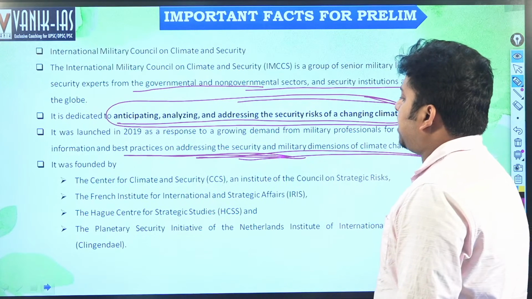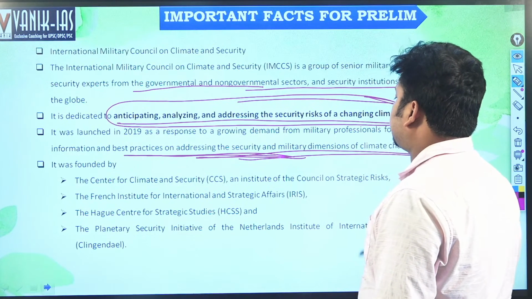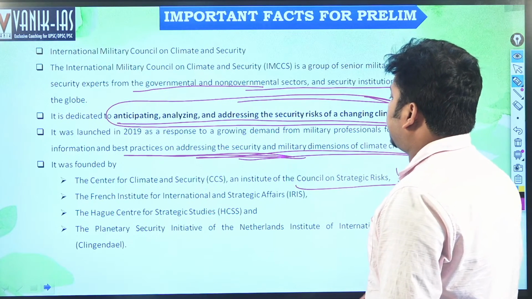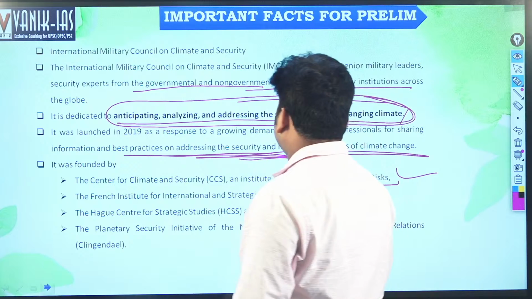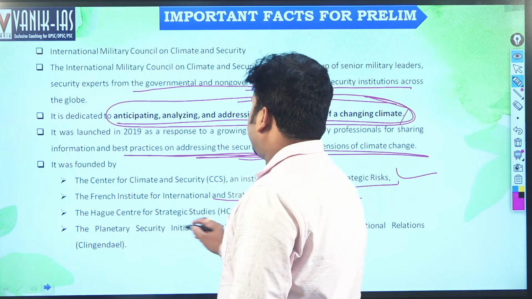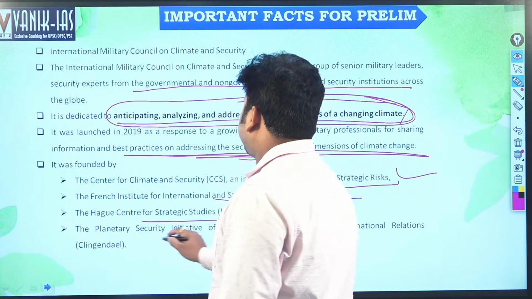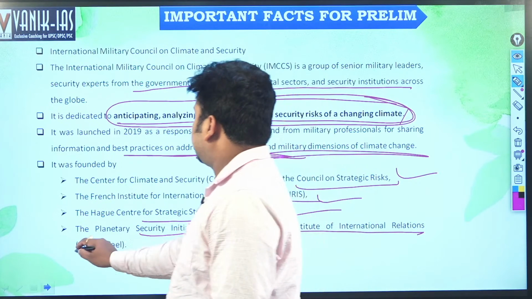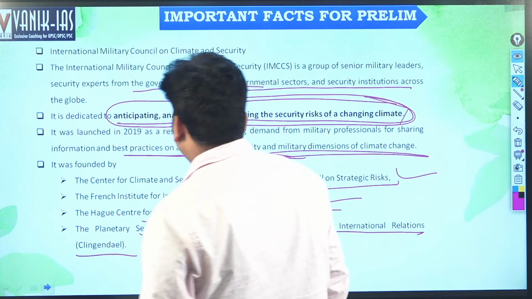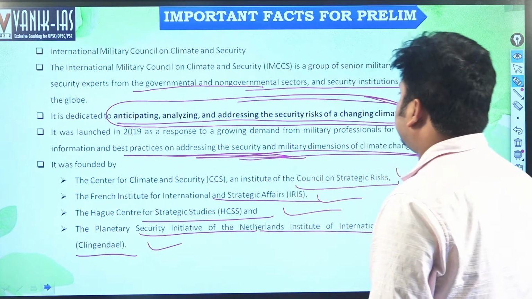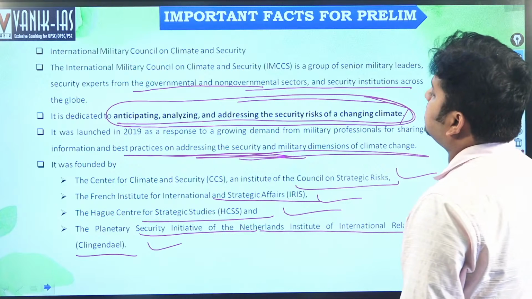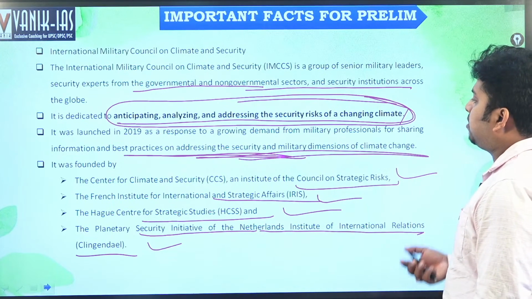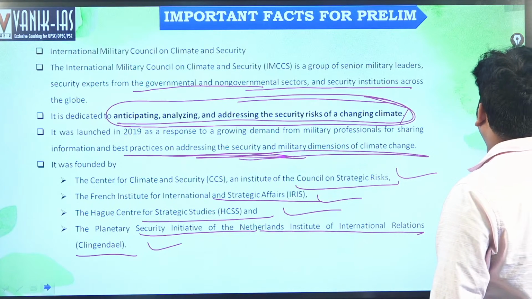It was founded by the Center for Climate Security (CCS) and the Council on Strategic Risks, the French Institute for International and Strategic Affairs (IRIS), the Hague Center for Strategic Studies, and the Planetary Security Initiative of the Netherlands Institute of International Relations, Clingendael, right? So the IMCCS was founded by these organizations to address the security risk in climate change.